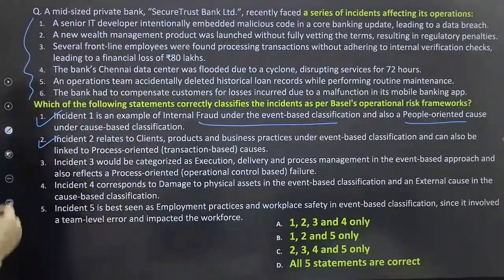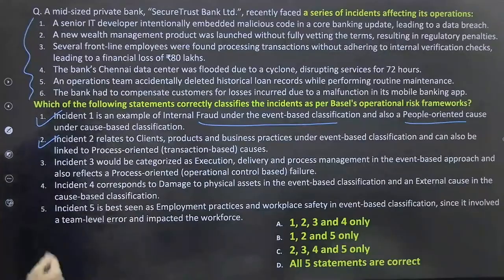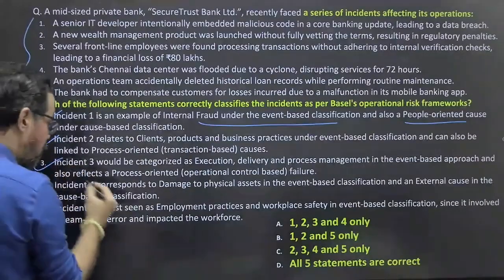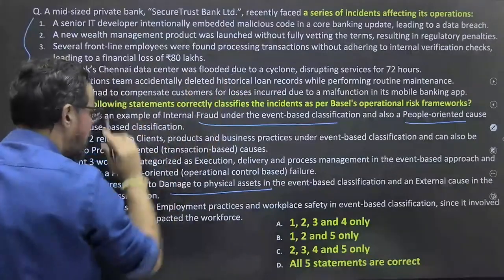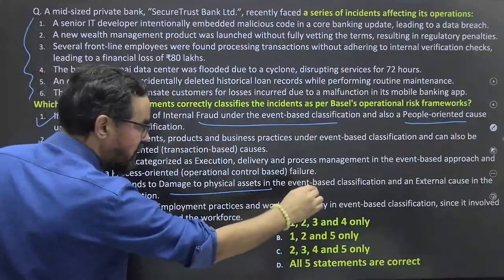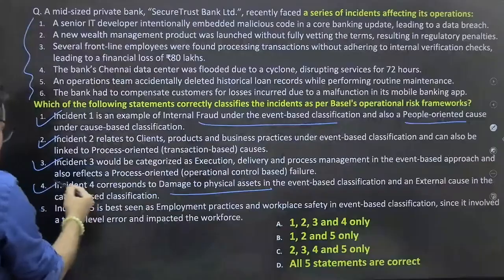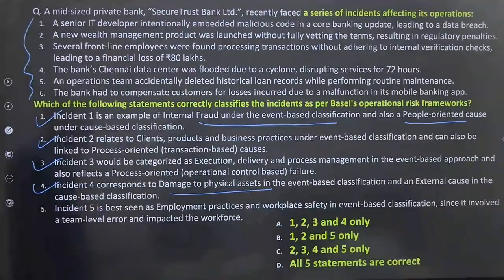ठीक है, incident 3 would be categorized as execution, delivery and process management in the event based approach and also reflect a process oriented operational control based failure आपका. Again true. ठीक है, incident 4 correspondent to damage to physical asset due to that flood in Chennai. ठीक है, in event based classification in external cause आपका. This is also true. ठीक है, 5 is the best seen as employee practice and workplace safety.